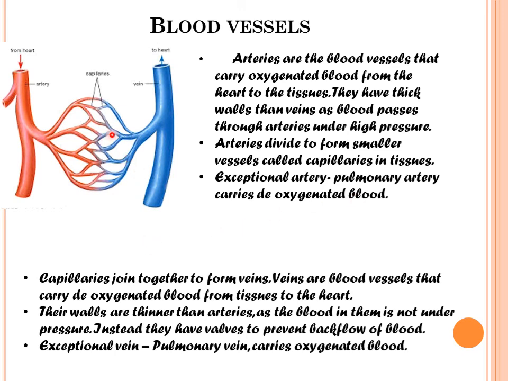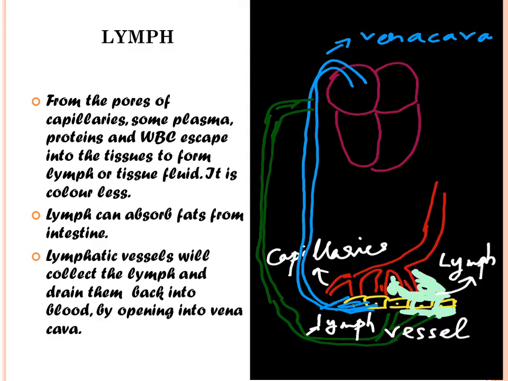The capillaries will join together to form veins. Veins are blood vessels that carry deoxygenated blood from the tissues towards the heart. Their walls are thinner than the arteries as the blood in them is not under high pressure. But they have valves. Veins have valves in order to prevent backflow of blood. There is an exceptional vein too. Pulmonary vein carries oxygenated blood.